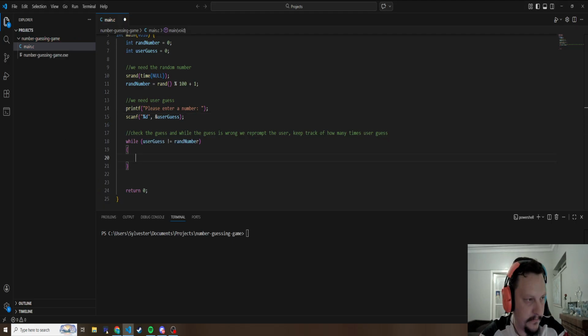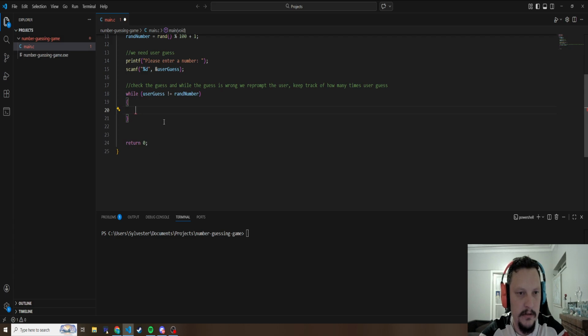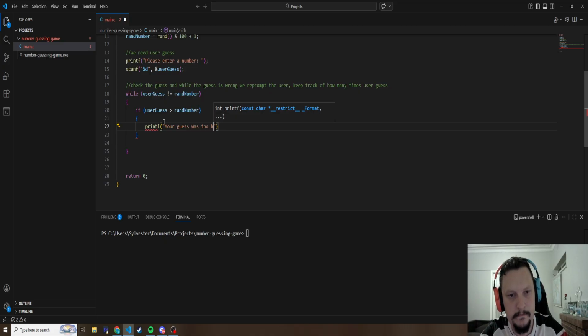Okay. So now we want to check. We want to give some hints, like is it bigger? Is it smaller? Whatever. So let's do if. Okay, I could have, if user guess is greater than random number, we print if your guess was too high.